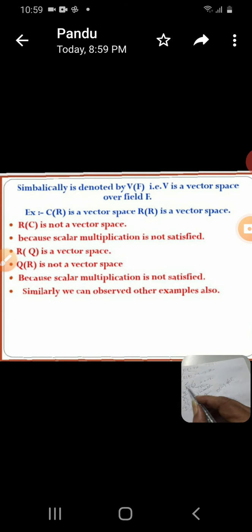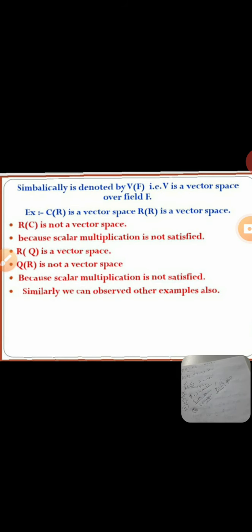You multiply these two, a complex number and a real number, and you get a complex number, but it does not come to the real numbers. It is not an element of R. Scalar multiplication closure is not satisfied.